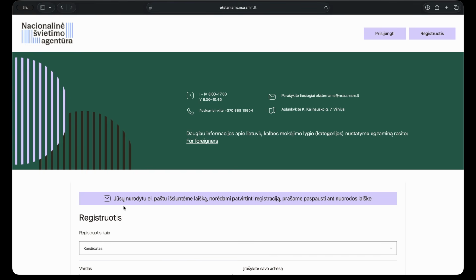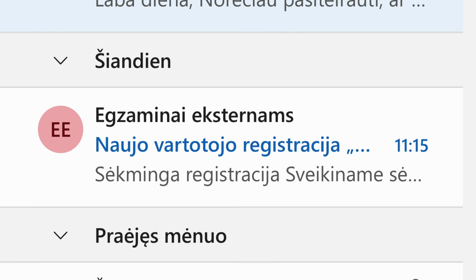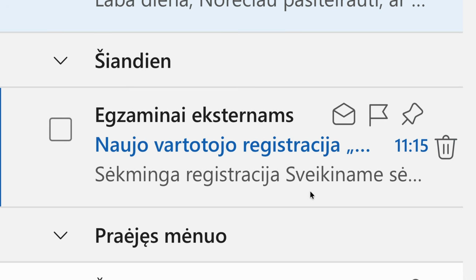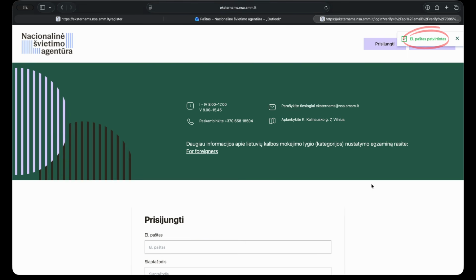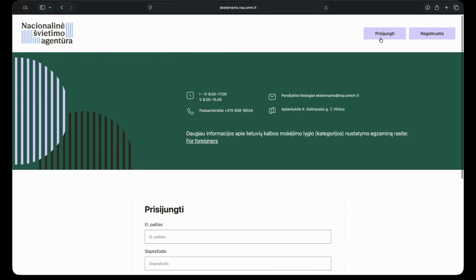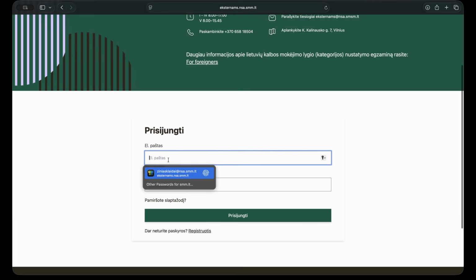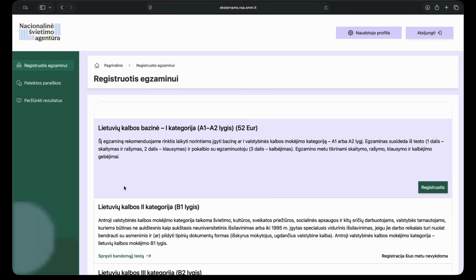After successful registration, the system will send you an email with a confirmation link. Click on the confirmation link in the email. If you do not verify the link, the account will not be activated. Log into your account. Use the email and password you provided during registration.